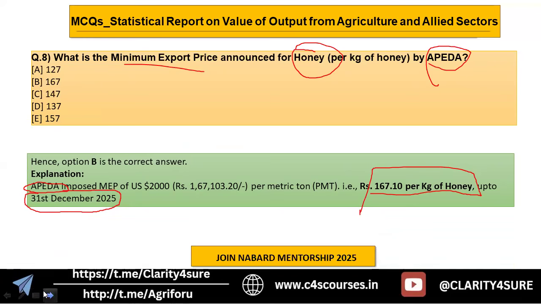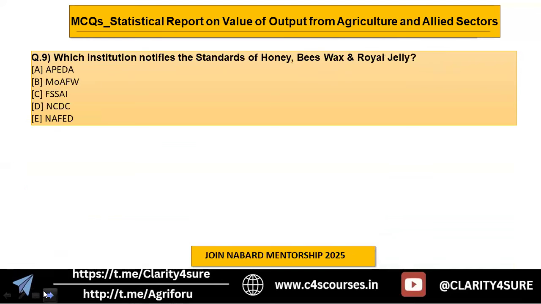Okay. Let's move to question number nine then. Which institution notifies the standards of honey, beeswax, and royal jelly? Okay. So in the initial question, we have seen the minimum export price, right? The minimum export price of honey is announced by EPIDA, right?